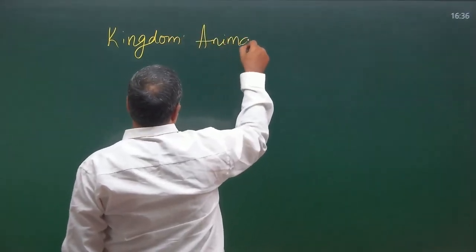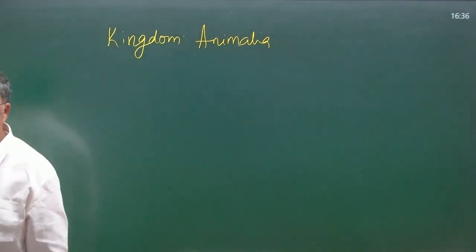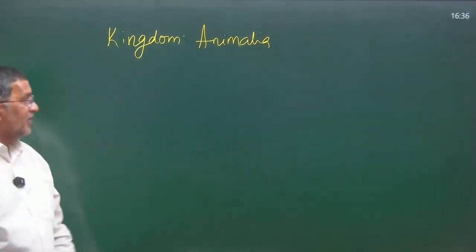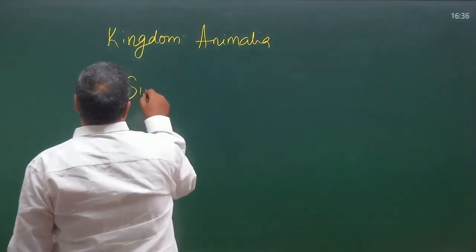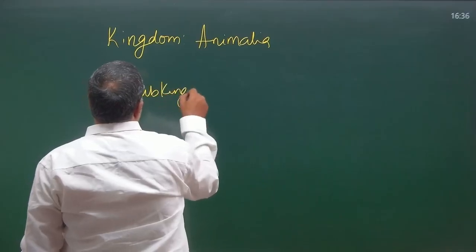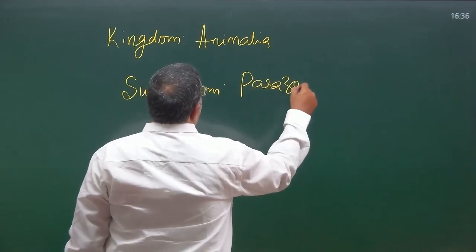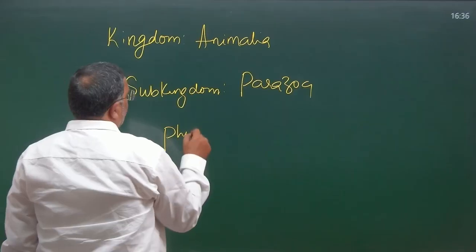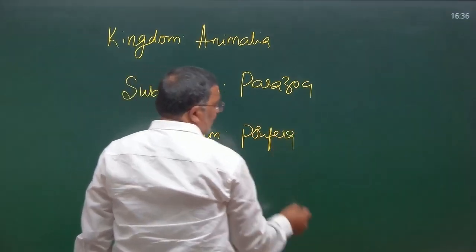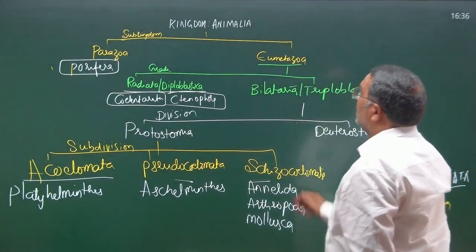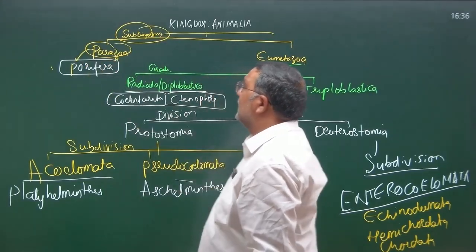A student watching this should take 10 pages here. Each page should be for one phylum, and the various other things we are going to learn. So at the top of the page, a student should write like this: kingdom Animalia, subkingdom Parazoa, and phylum Porifera. From where did I extract this? It is from our chart. From this chart, I said kingdom Animalia, subkingdom Parazoa, phylum Porifera.